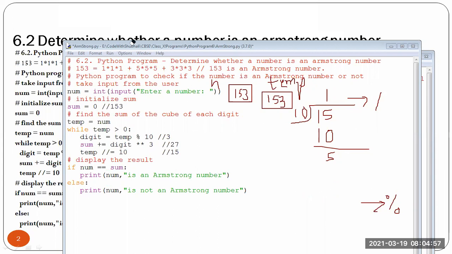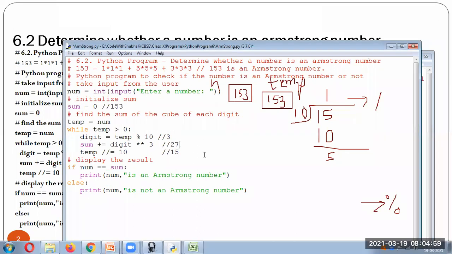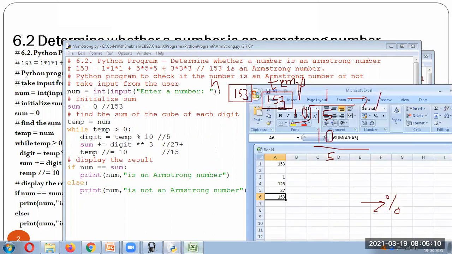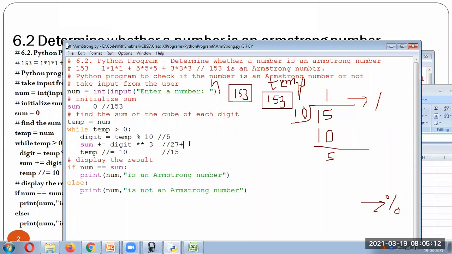So the digit is 5, and this will get added. It will be 27 plus 5 cubed. 5 cubed is 125. And then temp will change, because only 1 will remain. 1 is greater than 0, so yes, it will go for the next iteration.